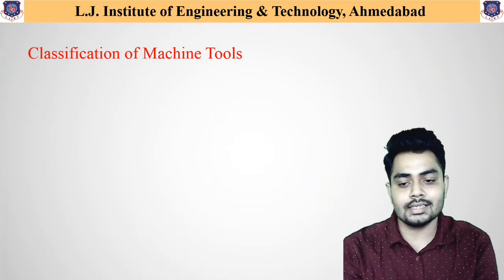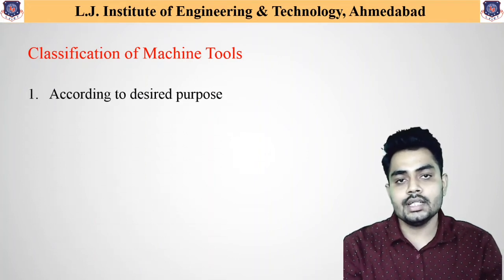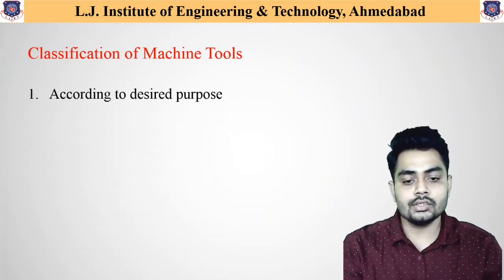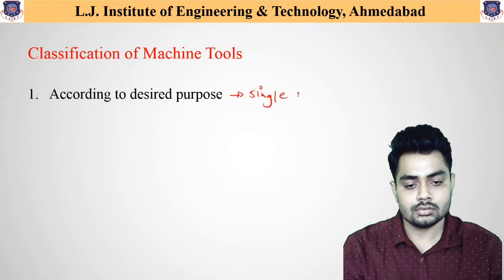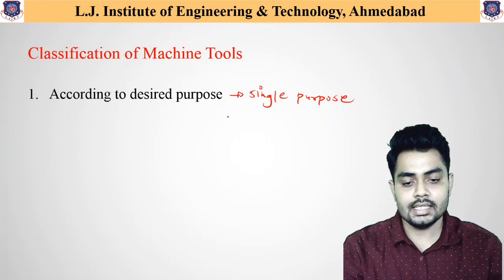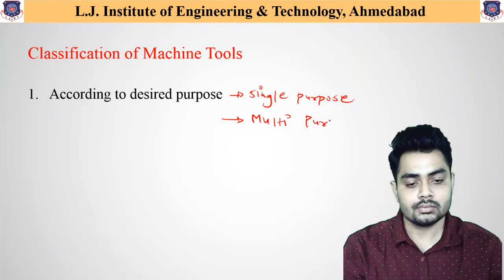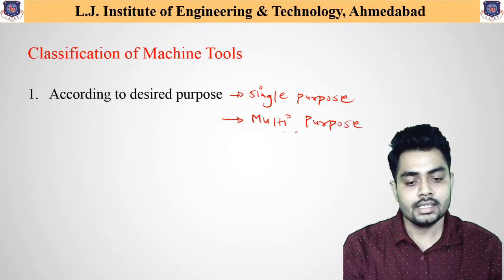The first classification is according to the desired purpose. Based on that, we can define first one as single purpose machine tools. Similarly, it can be defined as multi-purpose machine tools.